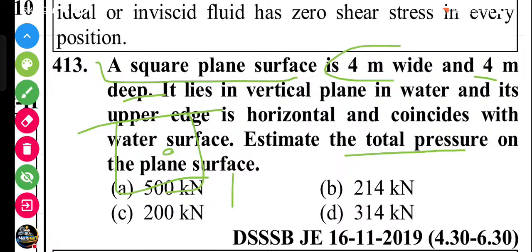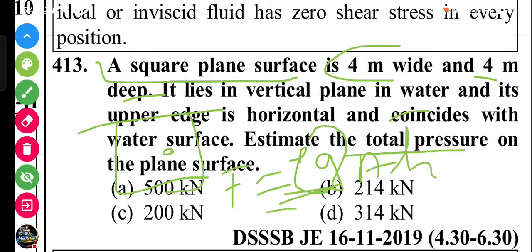So total pressure or hydrostatic force equals rho g A h bar. g is taken as 10 or 9.81.